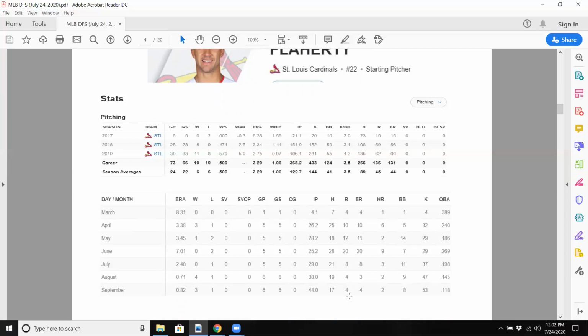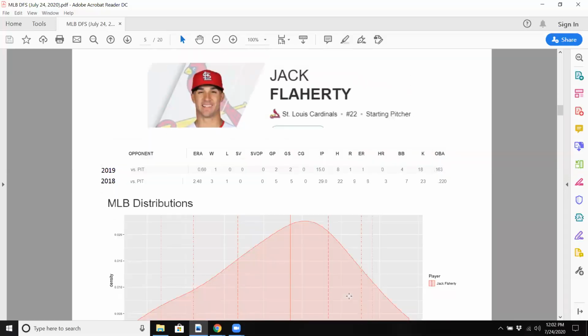He's going against Pittsburgh, a team he's done very well against the last 2 years. So 7 games started, 44 innings pitched, 51 strikeouts. So definitely a strikeout to innings ratio over 1. The strikeout to walk ratio is fantastic, only 11 walks. Opponent batting average, again, Pittsburgh's not a very good team besides for Bell. No one really worries me on the Pittsburgh lineup.